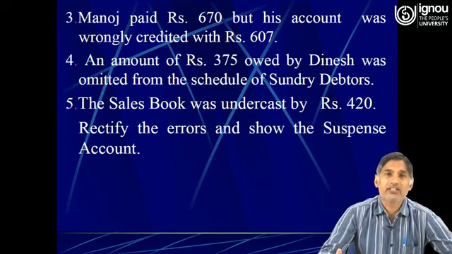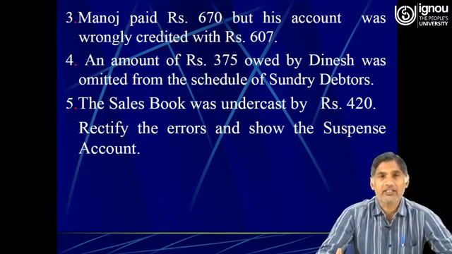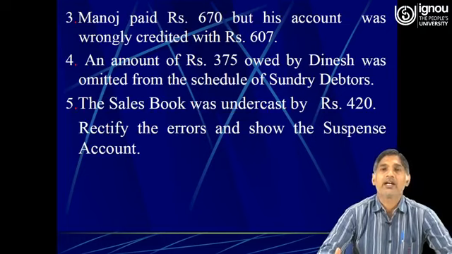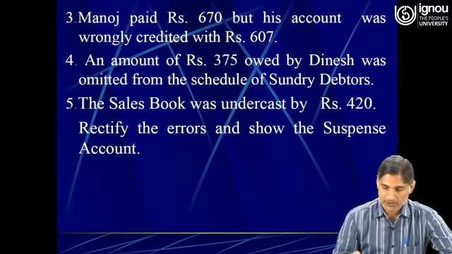Then the next one is an amount of rupees 370 owed by Dinesh was omitted from the schedule of sundry debtors. The next one was the sales book was undercast by rupees 420. Rectify the errors and show the suspense account.